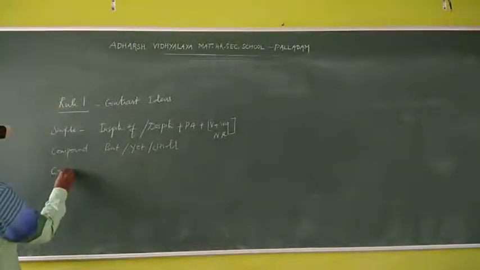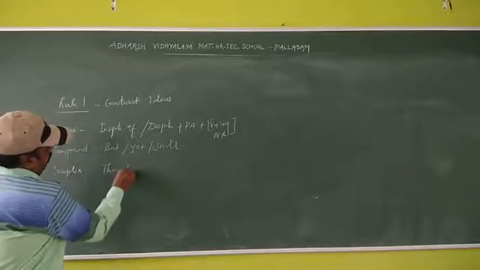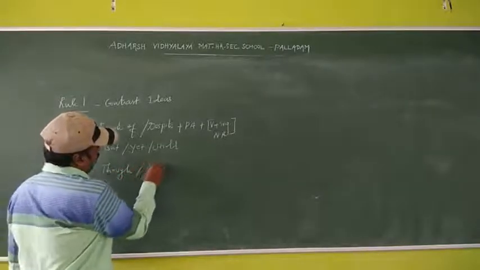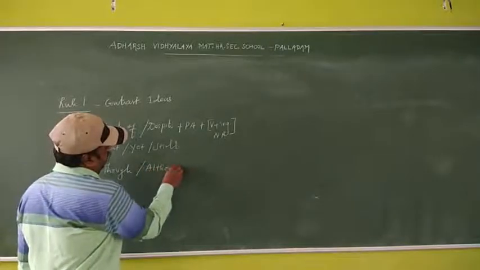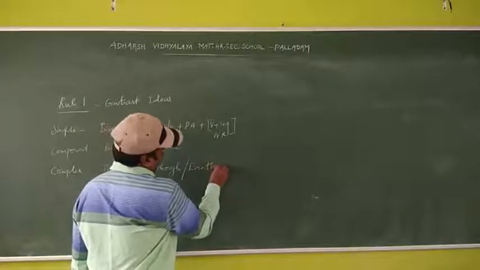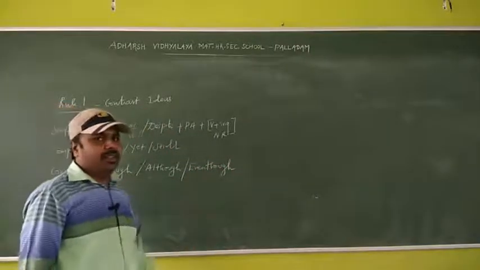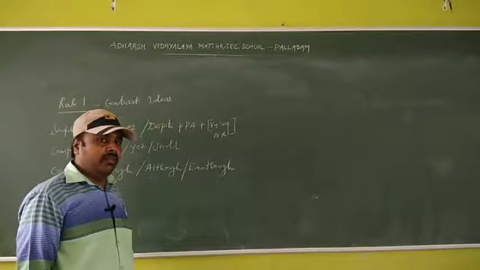And complex sentence: though, although, even though. Though, although, even though. That is subordinating conjunctions.